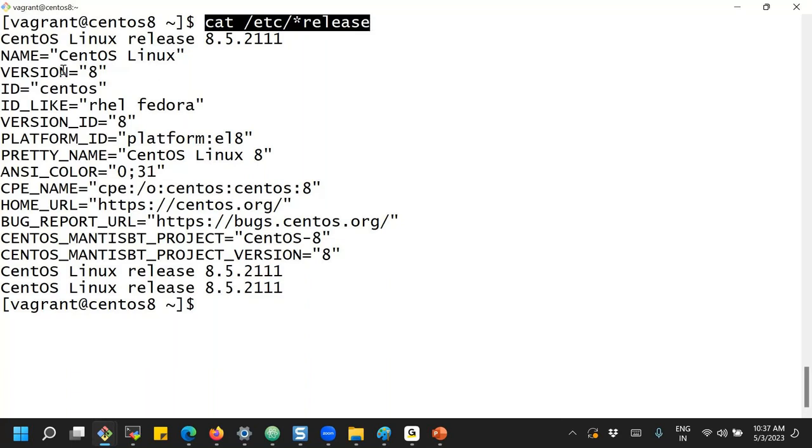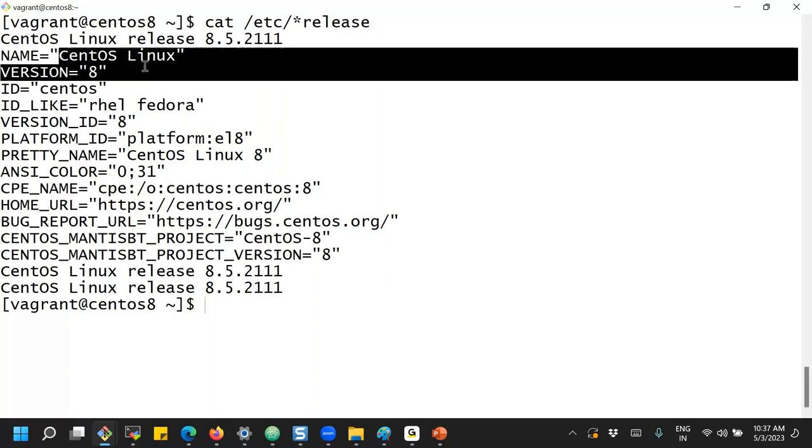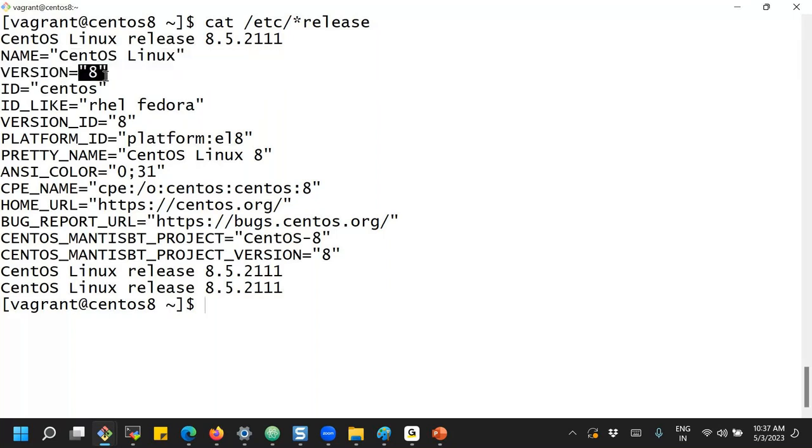Now it is giving CentOS Linux release 8.5. The name of this one is CentOS Linux and the version is 8, release 8.5. Do we have any other helpful information? Yes, this is an RHEL based operating system.